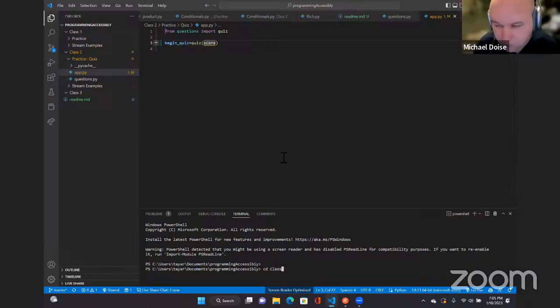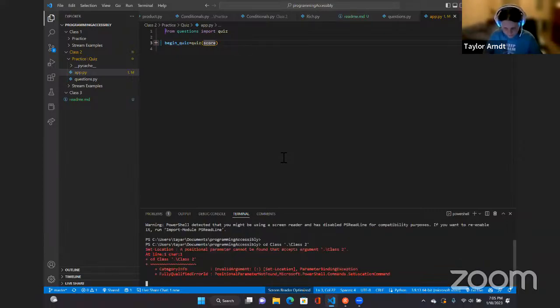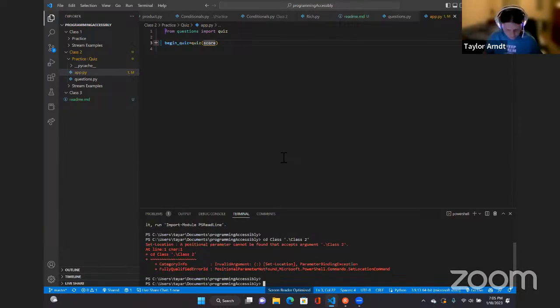cd class. PS C:\Users\Taylor\Documents\programming accessibly> cd class.\. PS C:\Users\Taylor\Documents\programming accessibly> cd class.\class 1. Oh my goodness. PS C:\class 2. Set-Location: a positional parameter cannot be found at PS C:\Users\Taylor\Documents\programming accessibly>